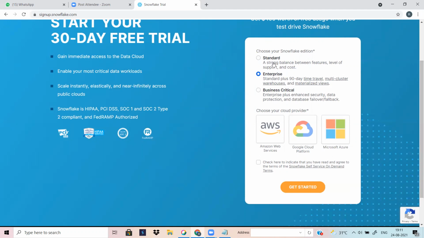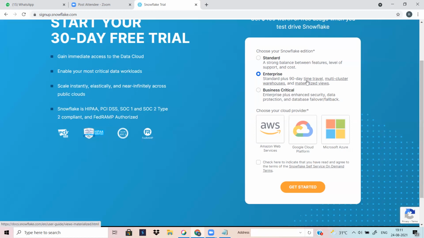There are three editions: standard, enterprise, and business critical. What does standard mean? It is for our purpose, for student use. Businesses mostly use business critical or enterprise. Enterprise has additional features like time travel, multi-cluster, and materialized views. We will look at these features in an upcoming class, so don't worry about that.